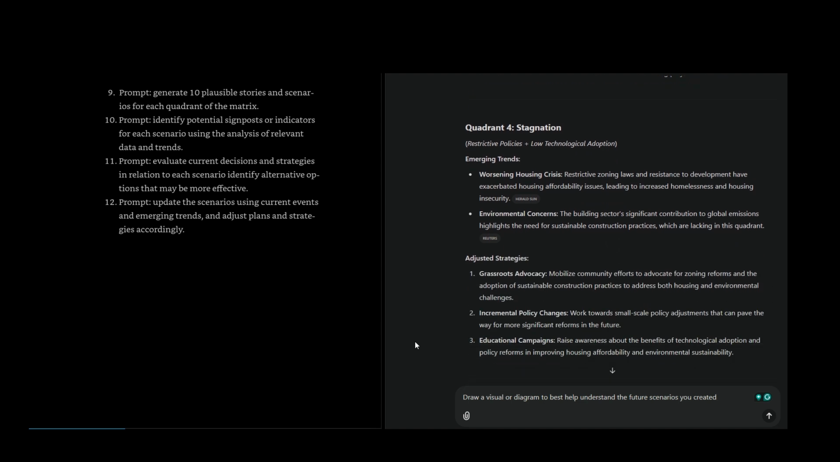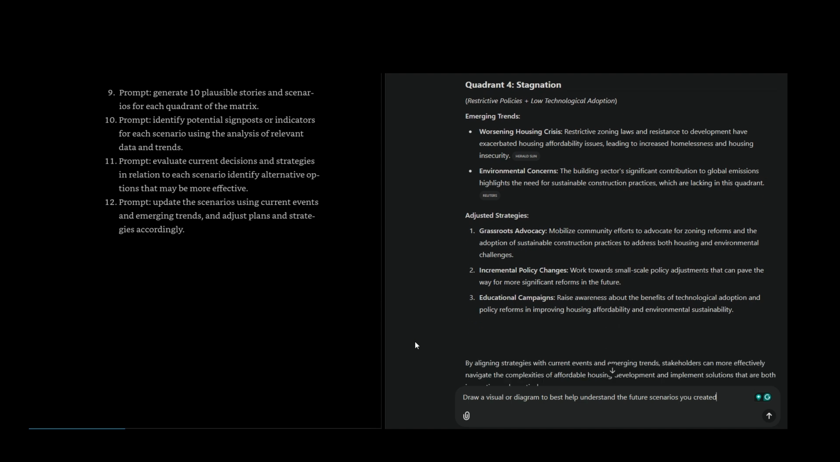Quadrant 4. Stagnation. Restrictive policies, low technological adoption. Emerging trends. Worsening housing crisis. Restrictive zoning laws and resistance to development have exacerbated housing affordability issues, leading to increased homelessness and housing insecurity. Herald Sun. Environmental concerns. The building sector's significant contribution to global emissions highlights the need for sustainable construction practices, which are lacking in this quadrant.